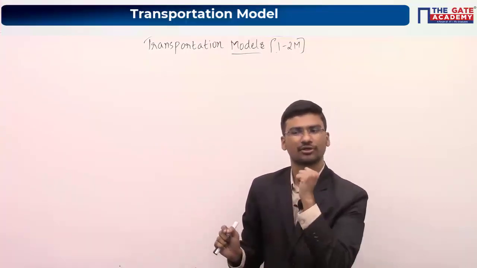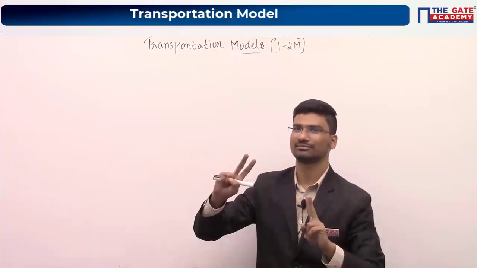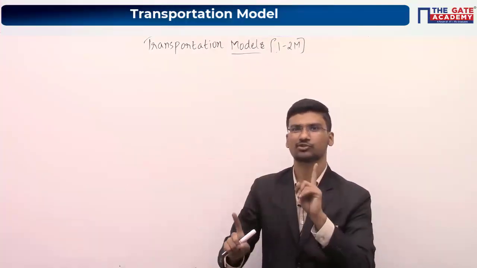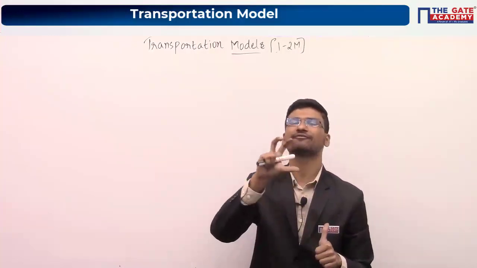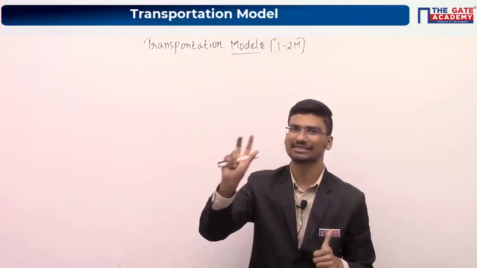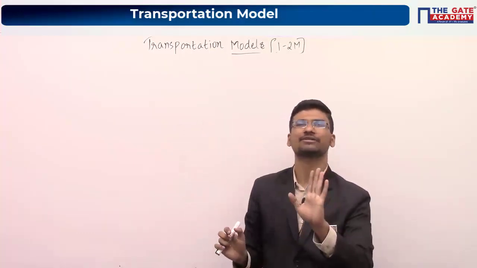So what you have to do is follow two steps. To get the optimal solution, you cannot get it in a single step. In the first step, you have to find the basic feasible solution. Again, don't worry about this term. In the first step, we are just finding the basic feasible solution.